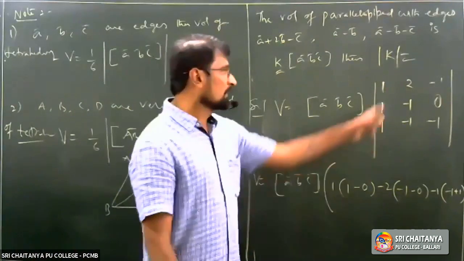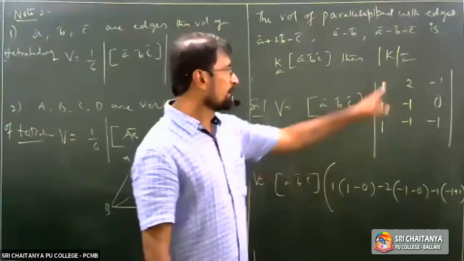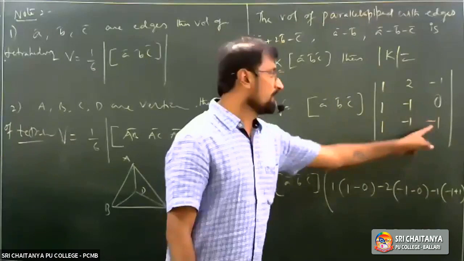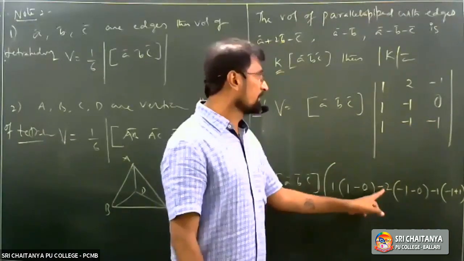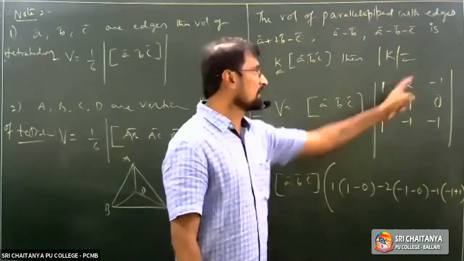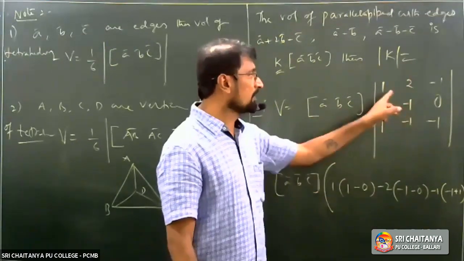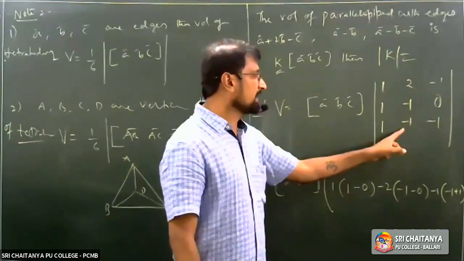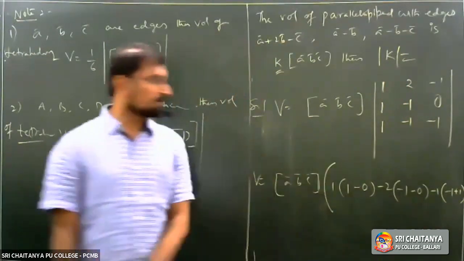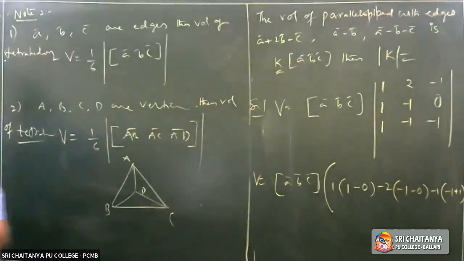Observe, 1 into, excluding this column and this row, 1 minus 0 minus 2 into, excluding this column and this row, minus 1 minus 0 minus 1 into, excluding this column and this row, minus 1 plus 1. Simplify this, you are going to get the answer. Okay. You should get K value as 3.